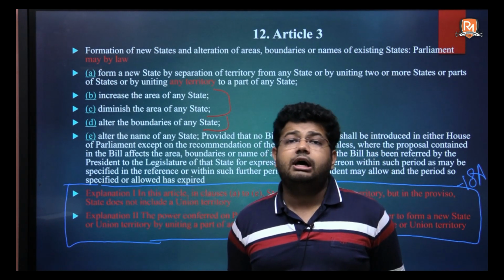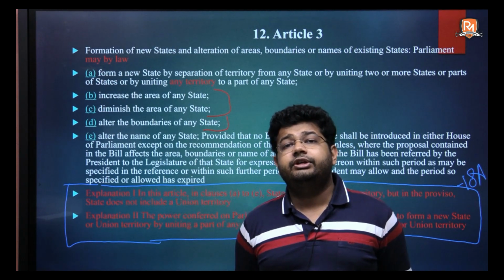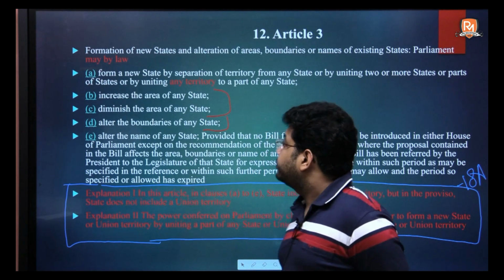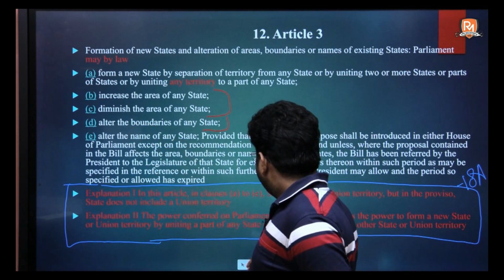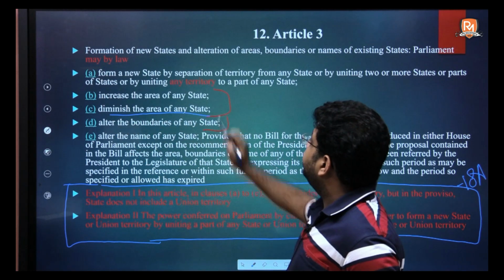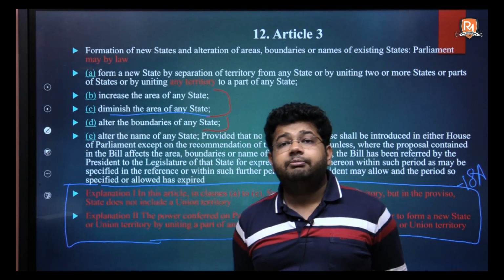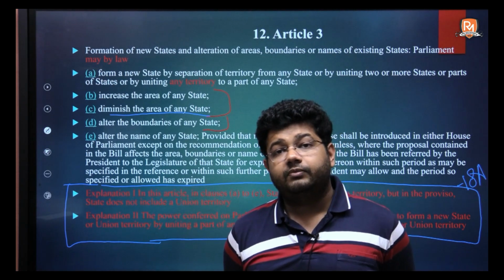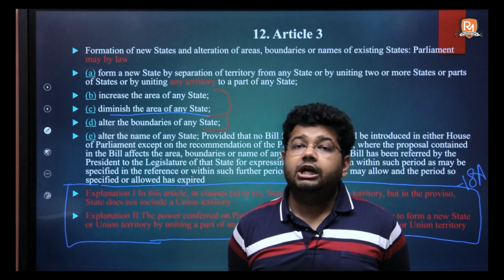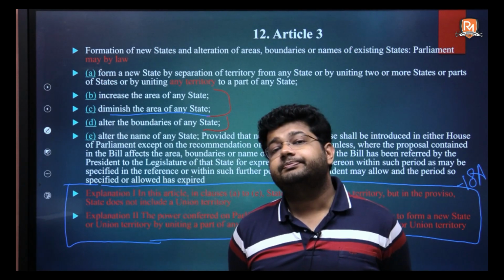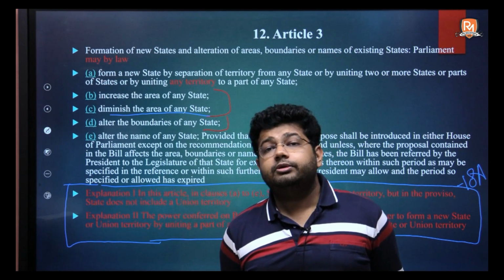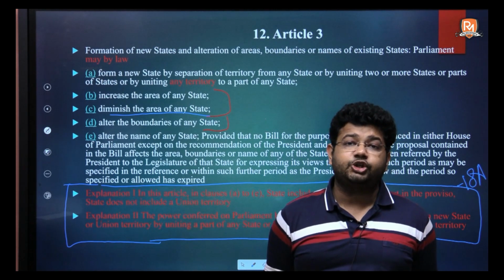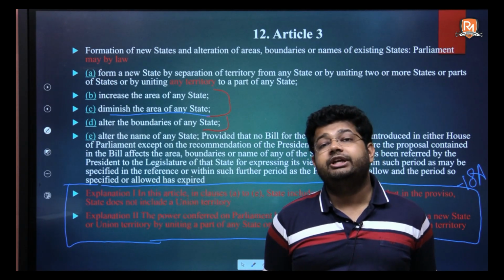The Court asked the Attorney General as to how under Article 3 the territories of India can be seceded. So, the Attorney General placed reliance on 3C, diminish the area of any state. He said that by giving a wide interpretation to this part of Article 3, the Indian Union should be allowed to secede its territories. Over it, the Supreme Court observed that it did not find it appropriate to give this sort of an expanded definition to 3C.